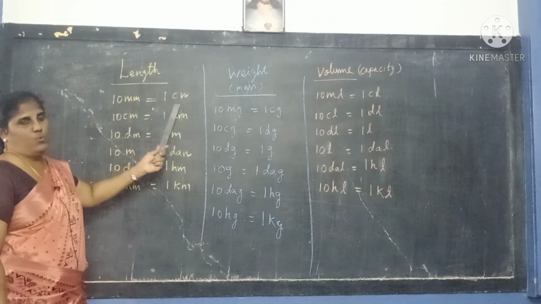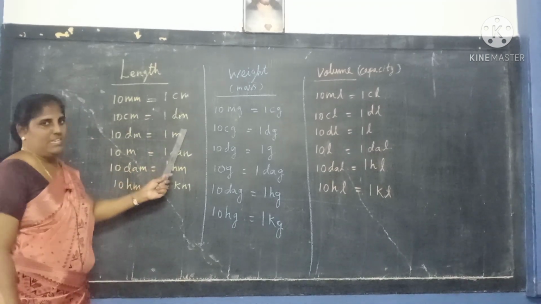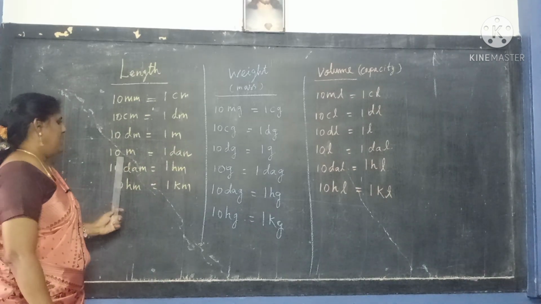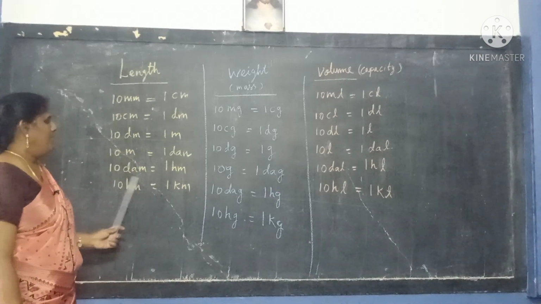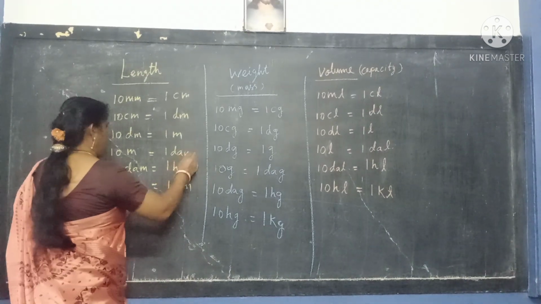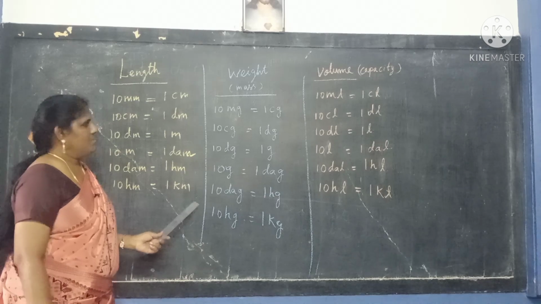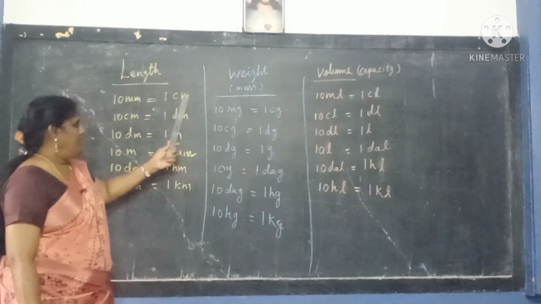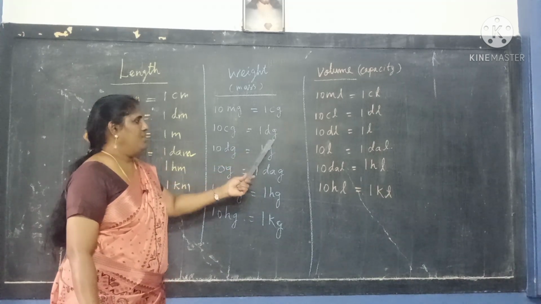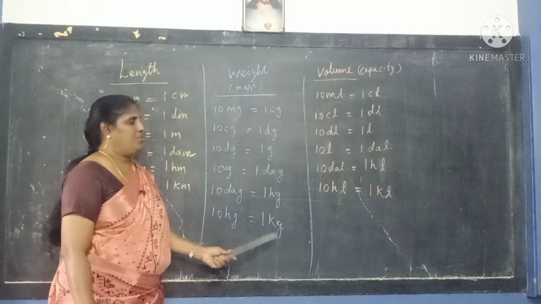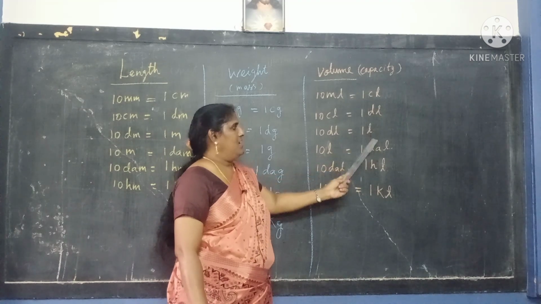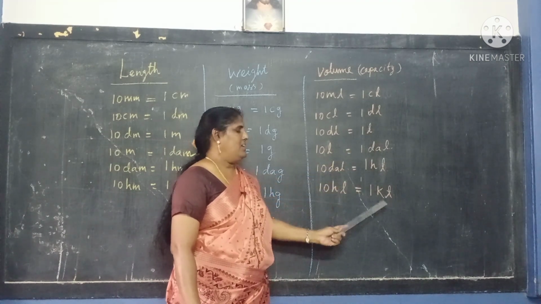So 10 millimeter equal to 1 centimeter, 10 centimeter equal to 1 decimeter, 10 decimeter equal to 1 meter, 10 meter equal to 1 decameter, 10 decameter equal to 1 hectometer, 1 hectometer is equal to 1 kilometer. So same like that only. See here, whatever is m, instead of m you should write g like that. Centigram, decigram, gram, decagram, hectogram, kilogram. Milliliter, centiliter, deciliter, liter, decaliter, hectoliter, kiloliter.